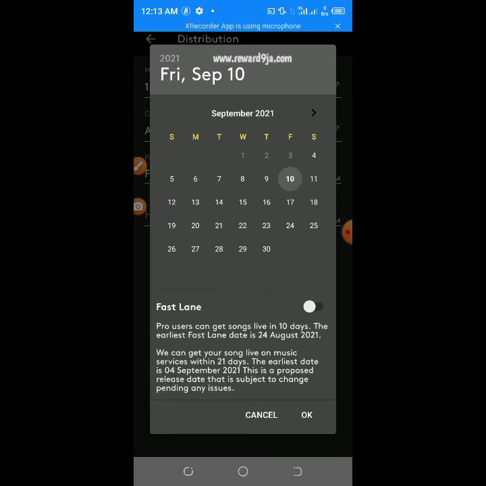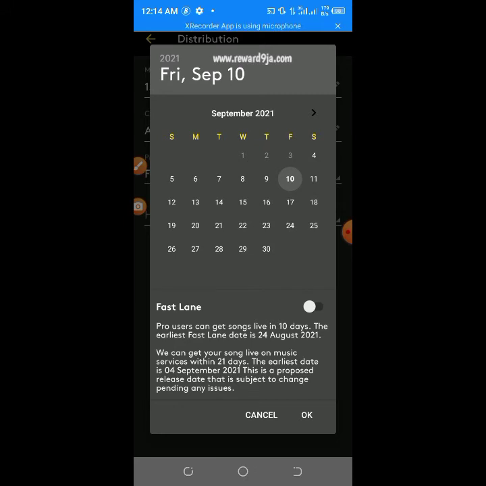What they mean by issues is if they have a problem with your cover art, or maybe your name clashes with another person. They will pause the release and send you an email. You come and edit and make the necessary changes. Those things can delay the release date, because if they pause and we come back and do the changes, the date might change.